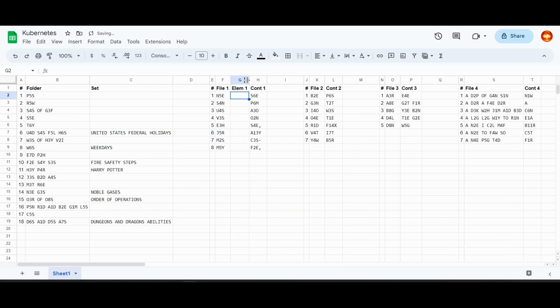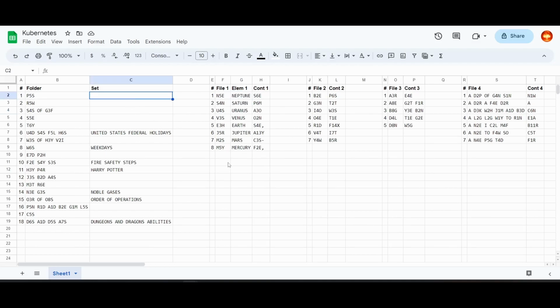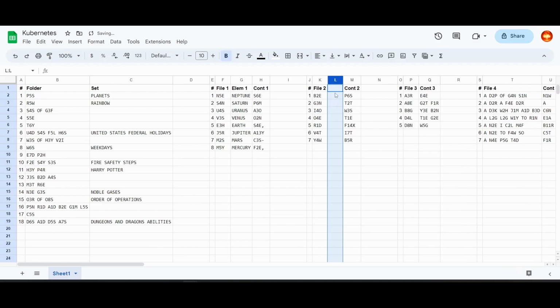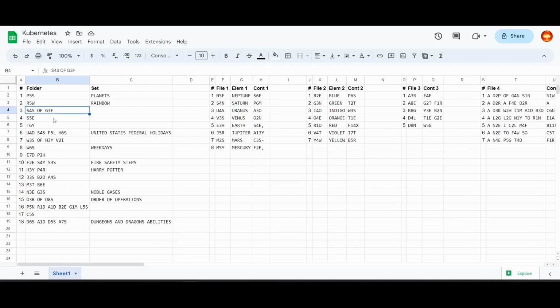These are going to be the planets. We got Neptune, Saturn. Okay, and these are going to be planets up here. I just noticed that this is a rainbow. So this must be the colors of the rainbow. I bet these are the stages of grief.